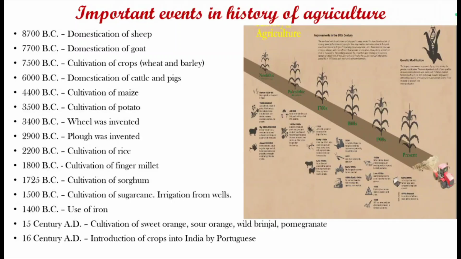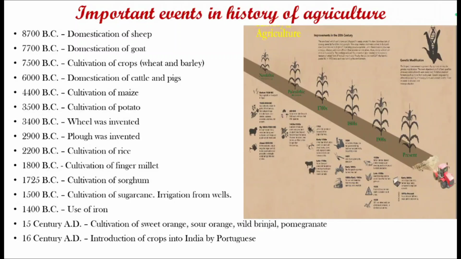Cultivation of potato from 3500 BC, and the wheel was invented in 3400 BC, which made a significant role in farming and the automobile industry. Plow was invented in 2900 BC. Cultivation of rice from 2200 BC. Cultivation of finger millet from 1800 BC. Cultivation of sorghum from 1725 BC. Cultivation of sugarcane and irrigation through wells from 1500 BC, and use of iron was started from 1400 BC.